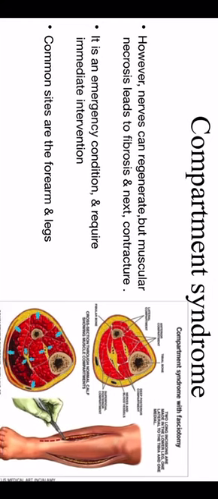However, nerves can regenerate, but muscular necrosis leads to fibrosis and then contracture. That means if compartment syndrome is left without treatment, the muscle will develop fibrosis and the muscle is lost without any effect.